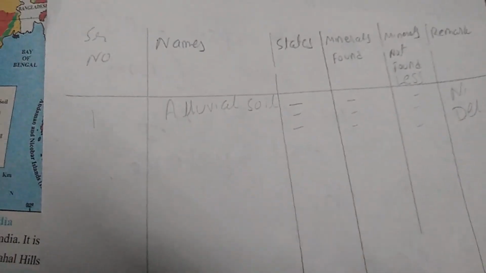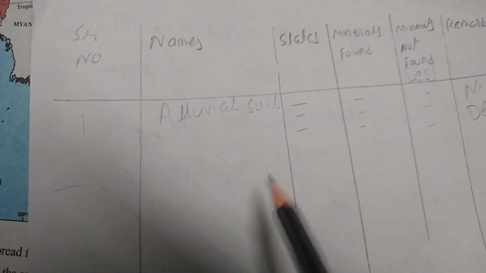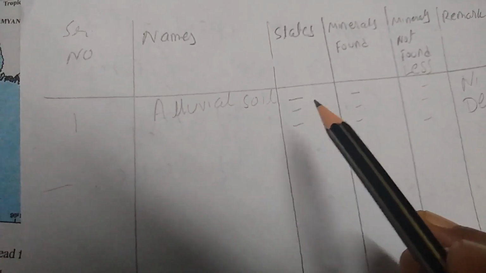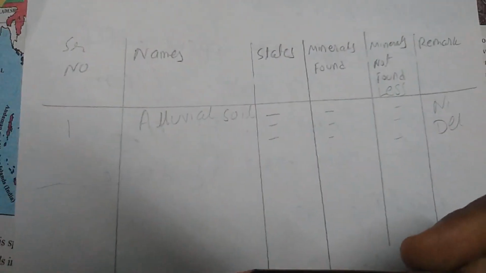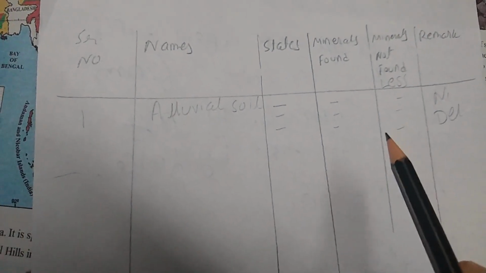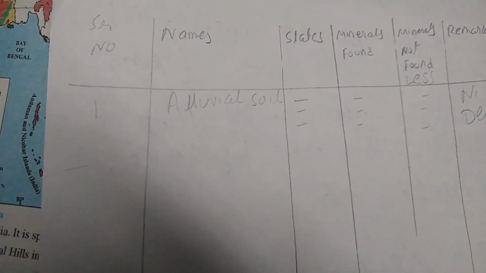Okay, so this is the way you can prepare. I insist that in homework, I again repeat, at least you prepare the chart of alluvial soil, so accordingly I can evaluate what is lacking in that particular soil. So this is the way you have to prepare the whole table of all the soils. Believe me, it will be very easy for you to remember all the soils.